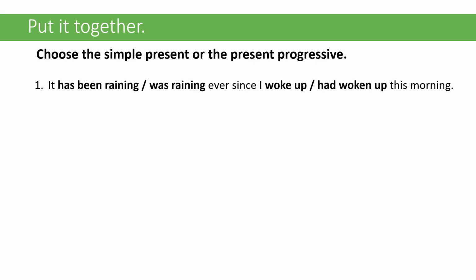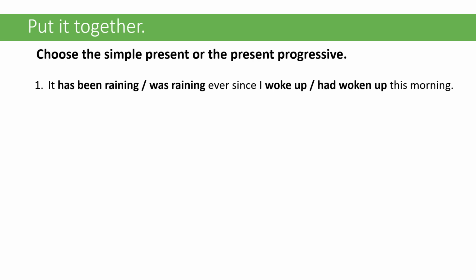So let's put this all together and let's make a decision as to whether we should use the simple present or the present progressive. So this is a review. So it has been raining ever since, or it was raining ever since. And since I woke up, or since I had woken up this morning.